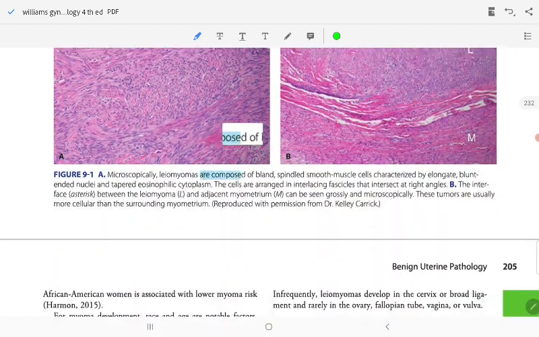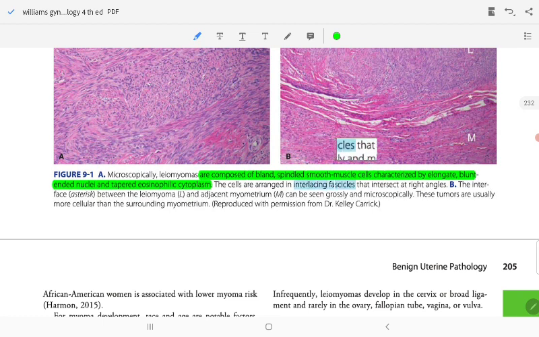This myoma is composed of a blend of spindle-shaped smooth muscle cells with elongated, blunt-ended nuclei. The cells are arranged in interlacing fascicles that intersect at right angles. The interface between the leiomyoma and adjacent myometrium can be seen grossly.